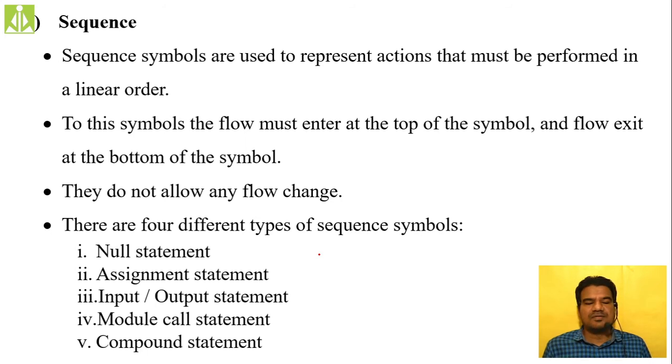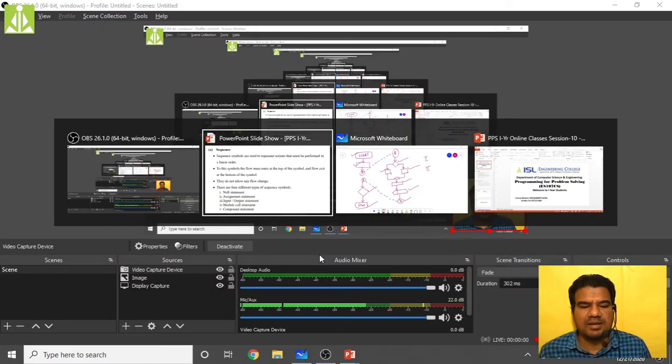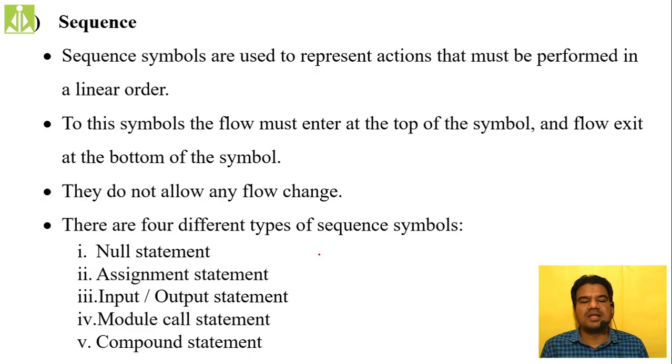In that, the first one is the null symbol. What this null symbol will do is it will not hold anything. If there are situations where you don't want to show any action or put any statements, we use this null statement to represent nothing inside your algorithm.